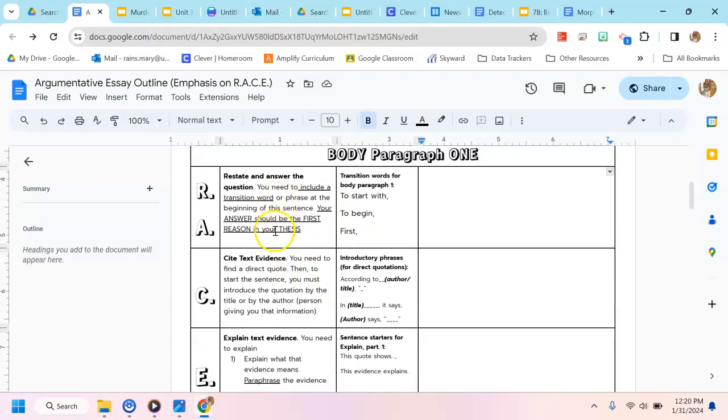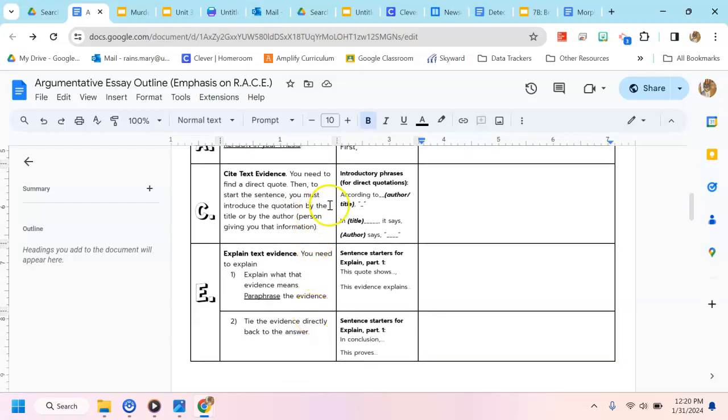Then after the R and the A, you are going to cite text evidence. There are 2 parts to citing text evidence in the RACE model. The first part is that you need to introduce the quote by using the title or the author, which is the person giving you the information. I even included some phrases: according to whoever the author is, or you can put the title there, or in blank, it says, or the author says blank. So that's the first part of cite text evidence.